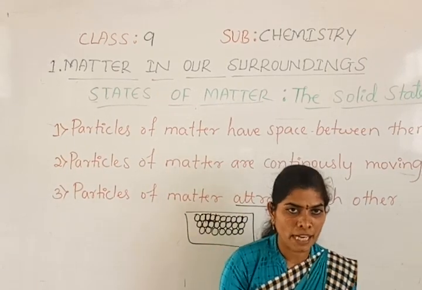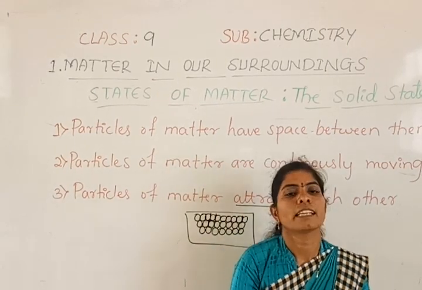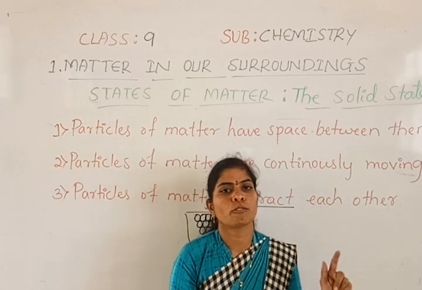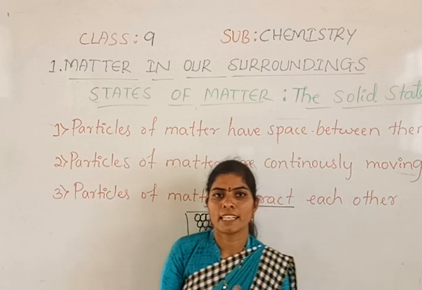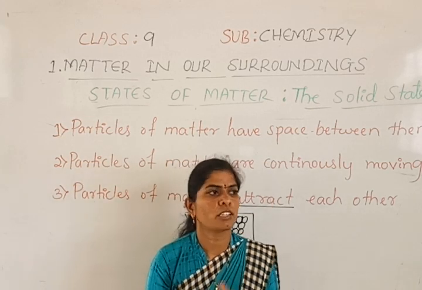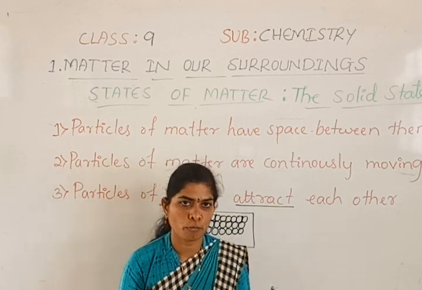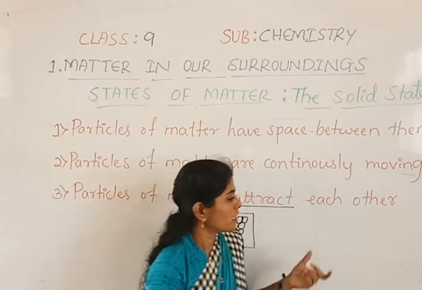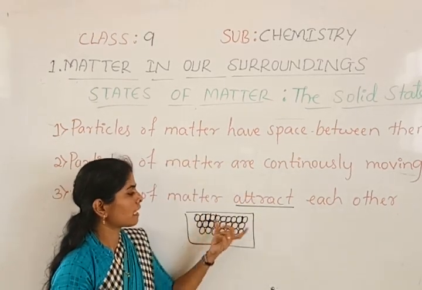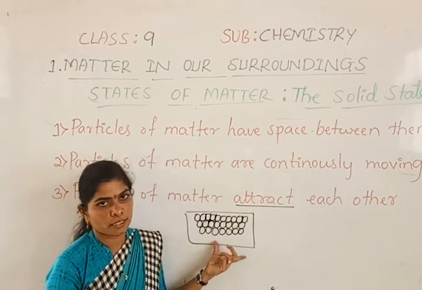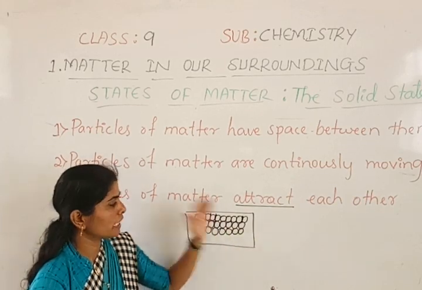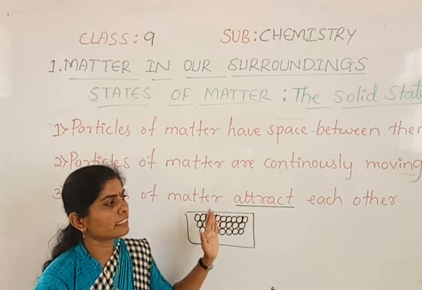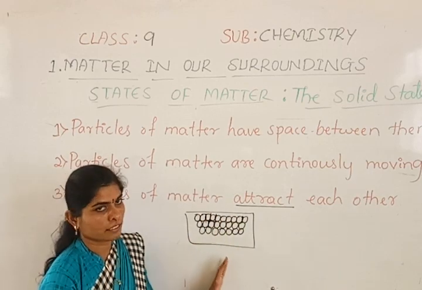And the particles of the solids will not move continuously; they vibrate at their places. All matter has movement, but since the arrangement of the particles is like this, they just vibrate. They will not move or flow like water, or freely move like air. Instead they just vibrate at their places.